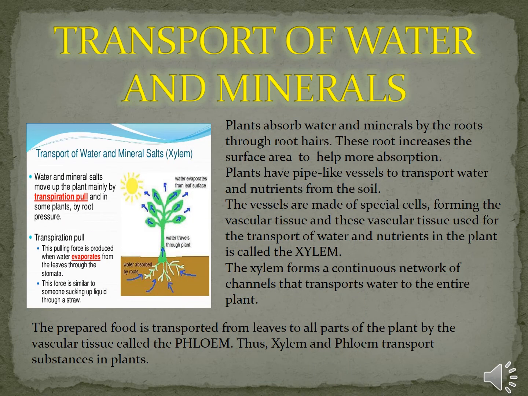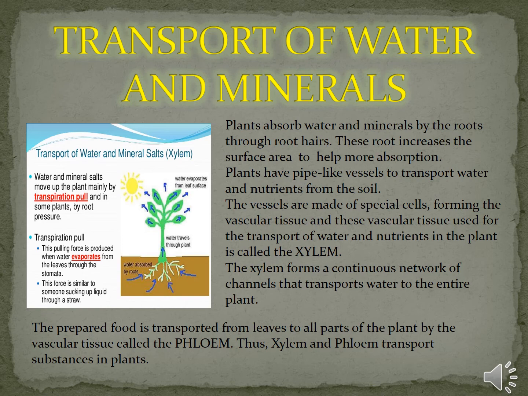Now we are going to discuss the transport of water and minerals. Water and minerals are transported through the xylem and phloem, which are the vessels of the plant. Plants absorb water and minerals by the roots through the root hairs. These root hairs increase the surface area to help more absorption. Plants have pipe-like vessels to transport water and nutrients from the soil.